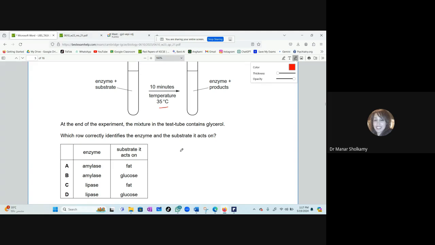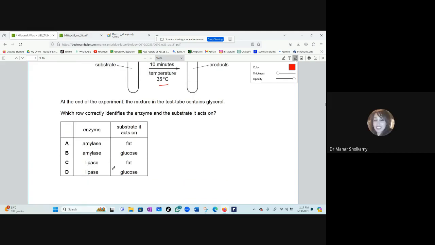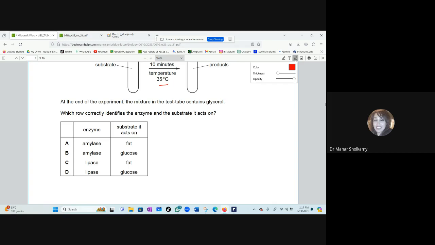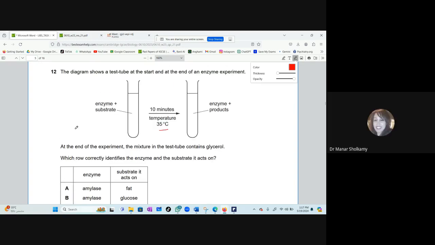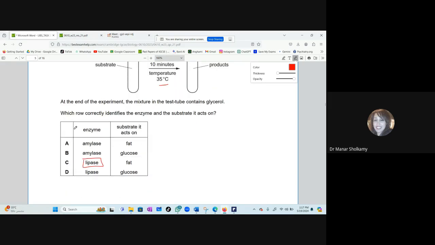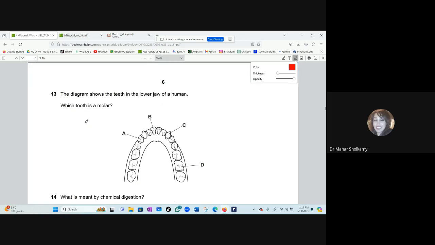C. B. One said C, one said B. Glycerol, glycerol. No, B is right or wrong? Wrong. Sorry. Of course, be careful, okay? This is a very easy question. It is C, because the lipase enzyme will break down fats into fatty acid and glycerol. So it's a C. We don't want to do mistakes in the first 30 questions.